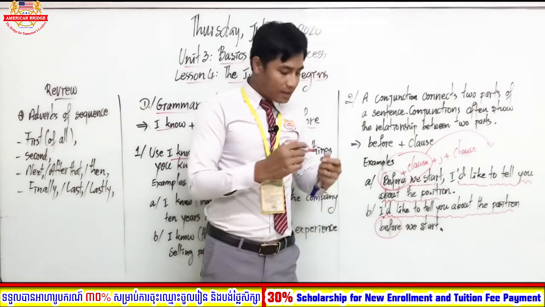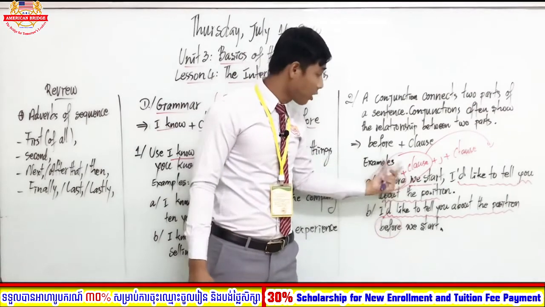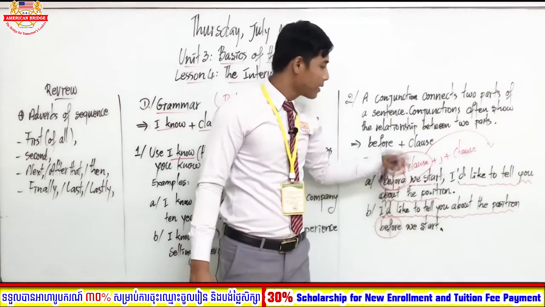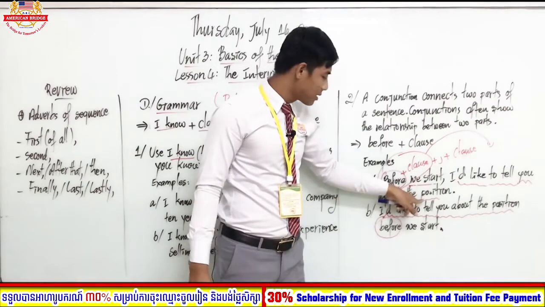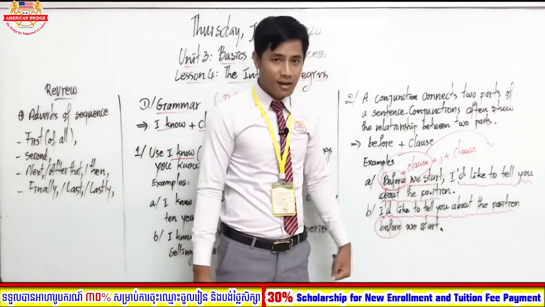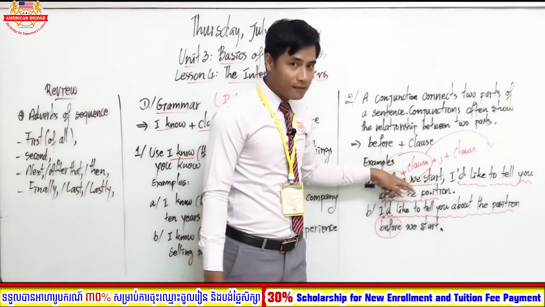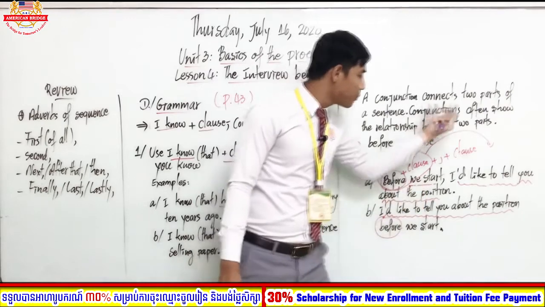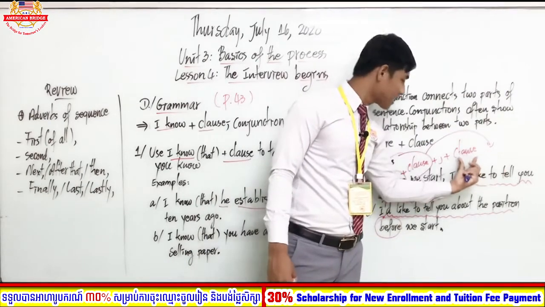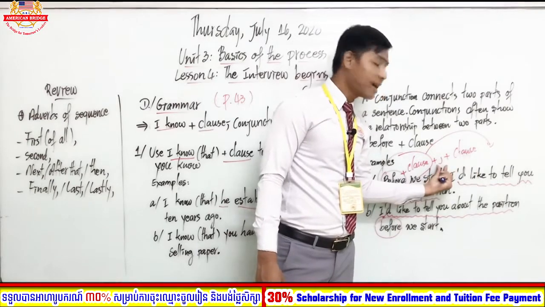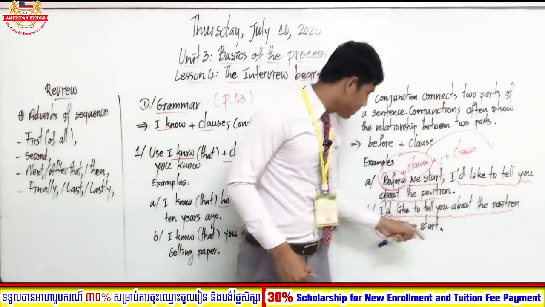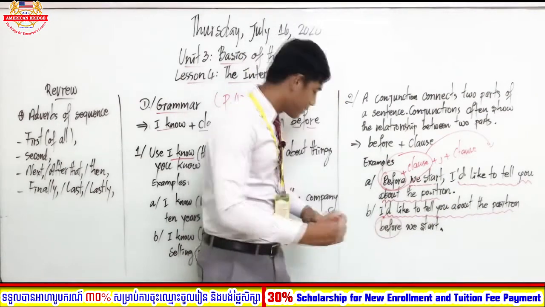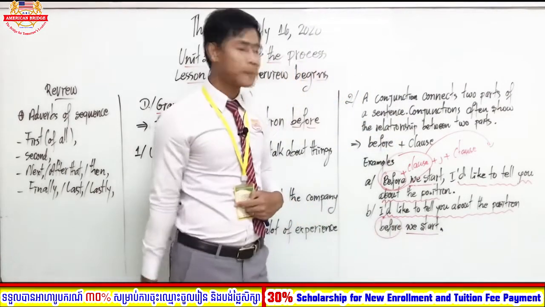When we translate this clause, you have to translate from this first. I'd like to tell you about the position before we start. Okay, so you got it, everyone? When we move before plus clause to put it in front of this clause, there is no comma at all. So as you can see here, I'd like to tell you about the position before we start. So before we start. Got this?